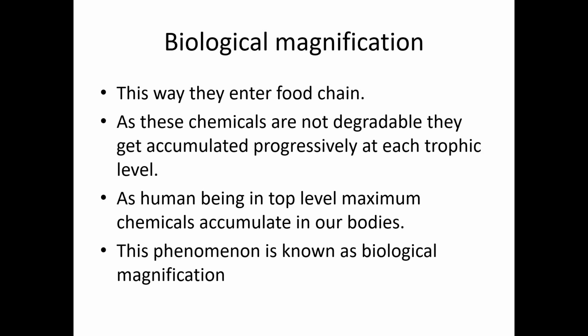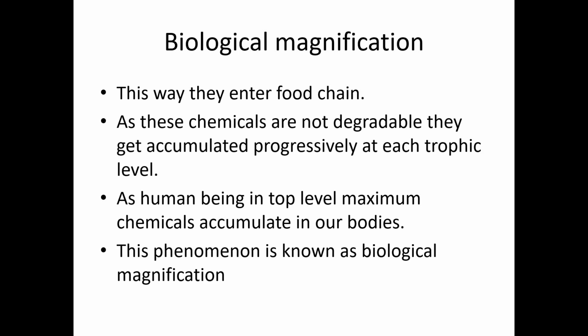And once it enters the food chain, as these chemicals are not degradable, they get accumulated progressively at each trophic level. In the plant tissues, these chemicals will get accumulated. Plants may be fed on by different herbivores, so the herbivores are getting these chemicals from different plants, and the amount of chemicals will be more in the body of the herbivores.